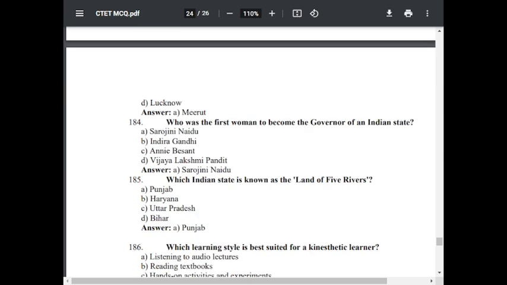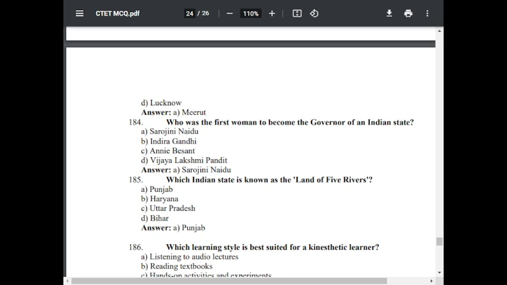Question number 184. Who was the first woman to become the governor of an Indian state? Option A Sarojini Naidu, option B Indira Gandhi, option C Annie Besant, option D Vijay Lakshmi Pandit. The correct answer is Sarojini Naidu.